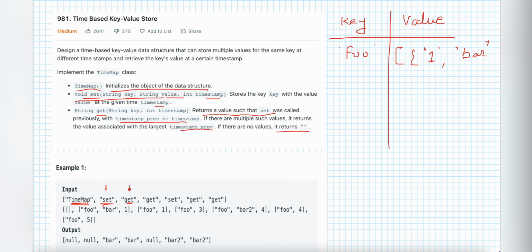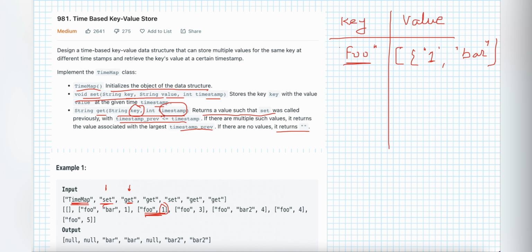Then they have called the get method. In the get method, we need to find this key in our map. Do we have that key? Yes, we have that key. Then they have passed one timestamp, as mentioned for that method. The first value is the key, and the second value is the timestamp.